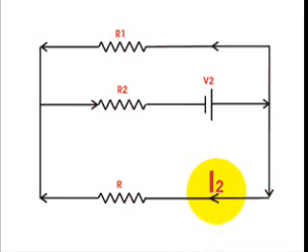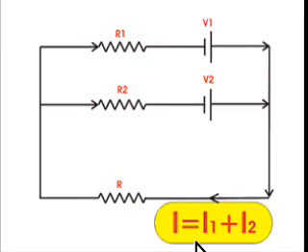Now if we add these two currents I1 and I2, we will get the current which is equal to the current that was actually flowing through R when both voltage sources V1 and V2 were acting on the circuit simultaneously.